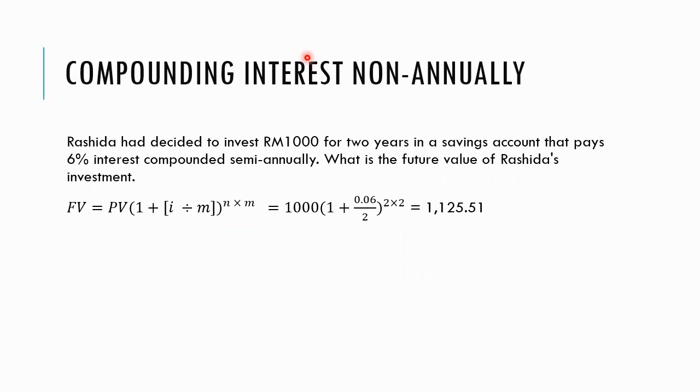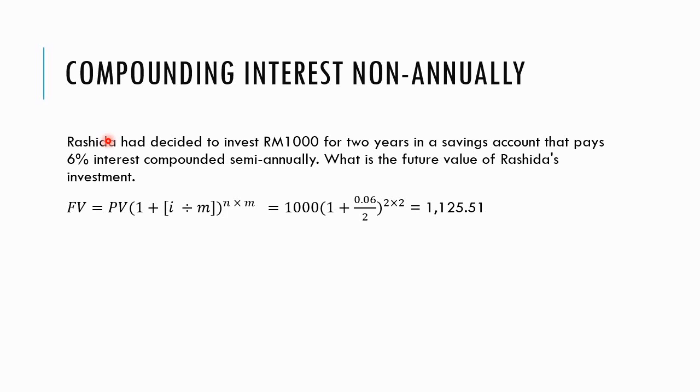Next, we want to learn how to calculate the present or future value of money if the interest is not compounded annually. So far, in the examples I've shown you before, the interest is assumed to be compounded annually, meaning that after 1 year lapses, you get your interest or you pay your interest. However, there are some loans or investments that compound interest not on a yearly basis. For example, credit card. A credit card compounds your interest on a monthly basis.